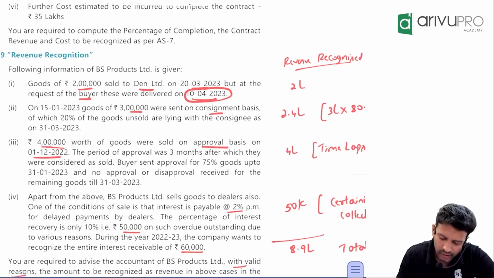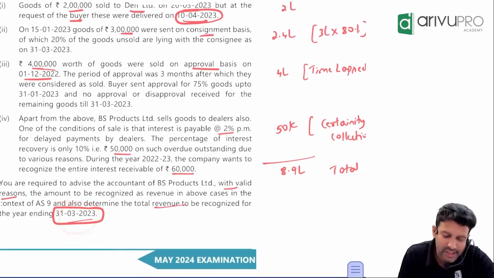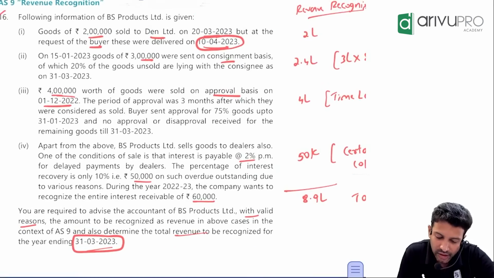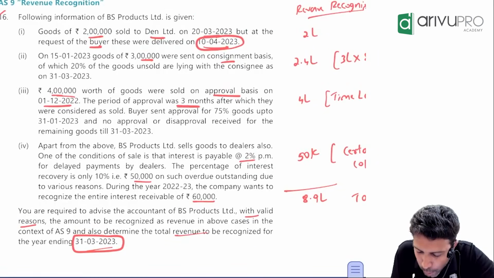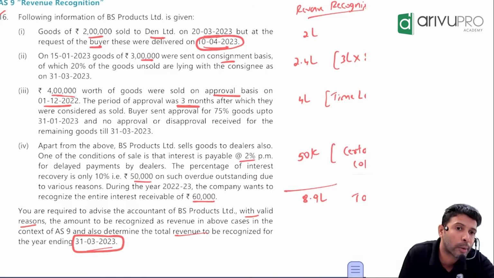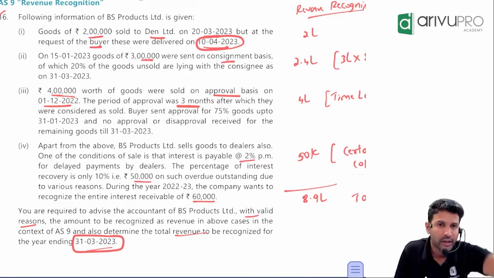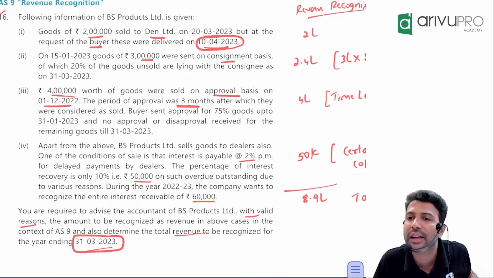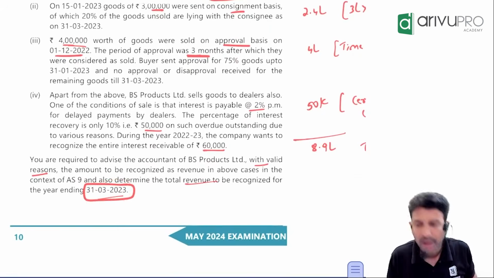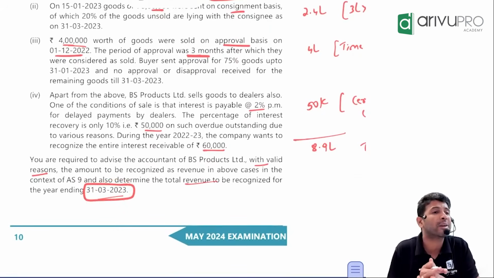Why? Sir, my year is ending on 31st March. Correct? Right? In fact, here this also. The period of approval is how much? This also I need. 3 months. Period of approval is 3 months. Sir, count. From this day, you count 3 months. How much is it? December, January, February. February only the time will get lapsed. I am in which date? March. So for the current year, the time has got lapsed.